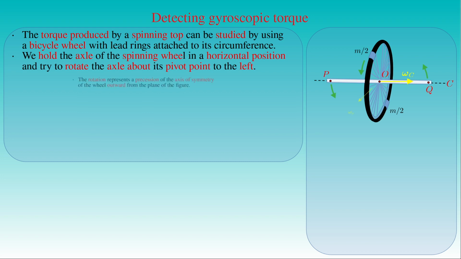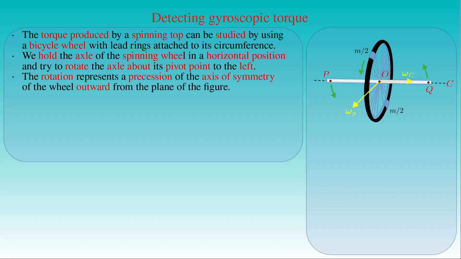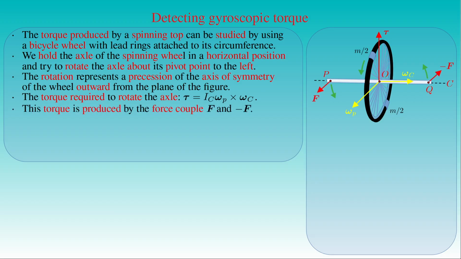This rotation represents the precession of the axis of symmetry with the angular velocity vector omega p pointing outward from the plane of the figure. Then the torque tau required for this rotation is given by the principal moment of inertia Ic with respect to the axis of symmetry C of the bicycle wheel, times the cross product of the angular velocity vectors omega p and omega c. This torque is produced by applying the force F pointing outwards perpendicular to the plane of the figure with our left hand and the force minus F pointing inwards with our right hand.